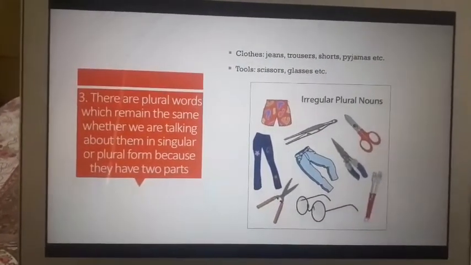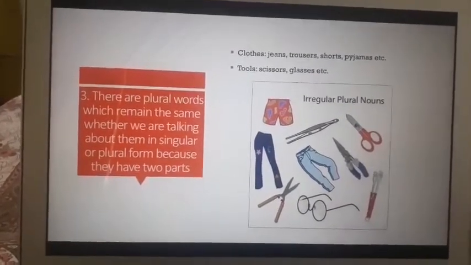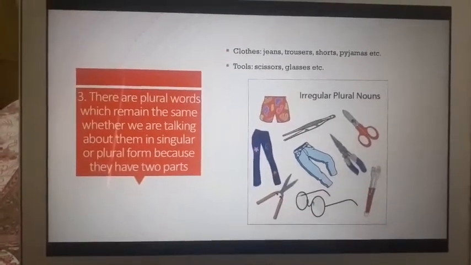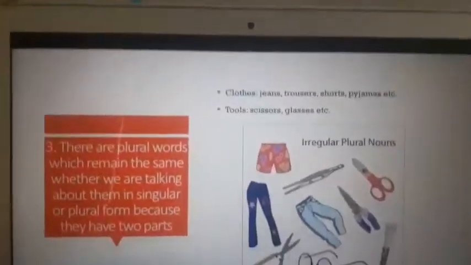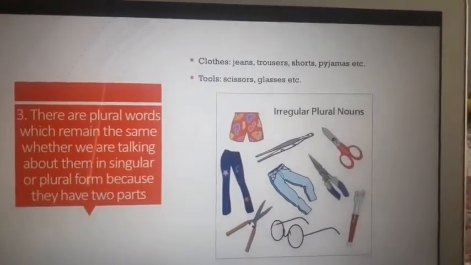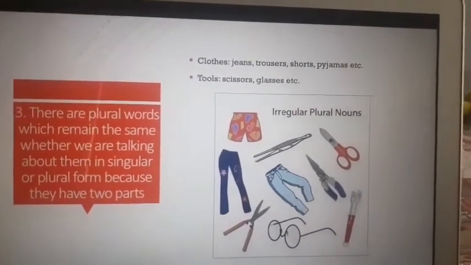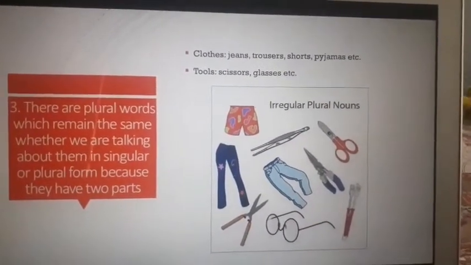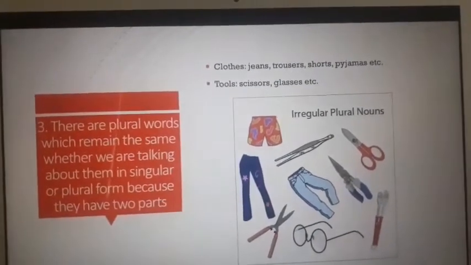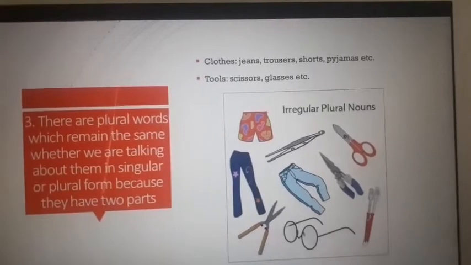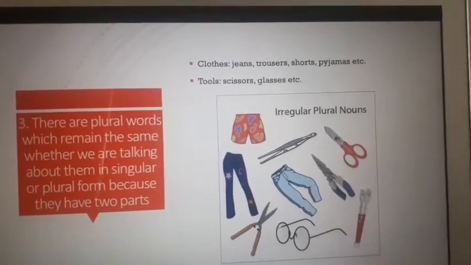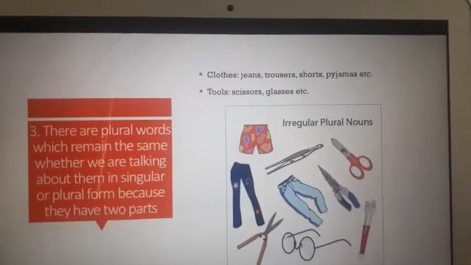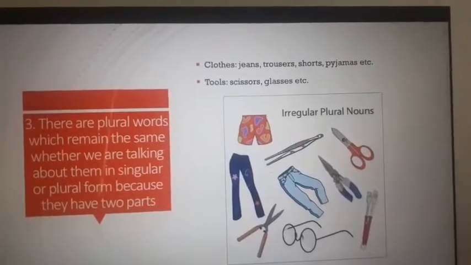Trousers, the same way. Your scissors, glasses, these all have two parts to the same thing. There are two main categories to it: clothes, and second, tools. So what are tools? Scissors, glasses and other tools which are available. We would always say them in a plural form. If we call it a single scissor, it's also called scissors. If we have many scissors, it's also called scissors. So it does not change its form whether it's singular or plural.